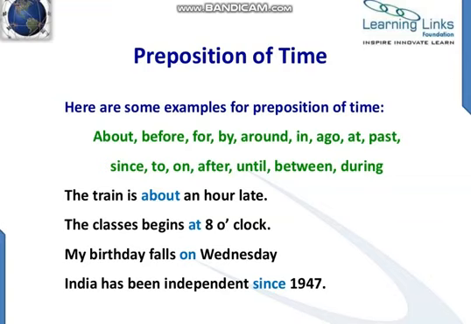My birthday falls on Wednesday. On Wednesday. Here Wednesday is also a noun, as you know it is the name of a day. So here it is showing us the relationship of this noun with the noun birthday. India has been independent since 1947, or Pakistan has been independent since 1947. So here the word since is showing us from which point of time something happens. So these are all prepositions of time.